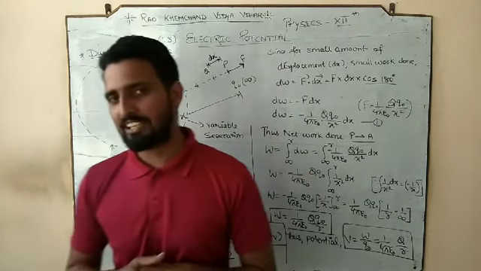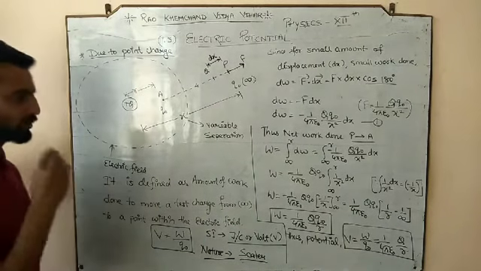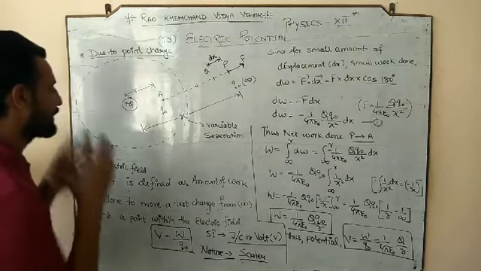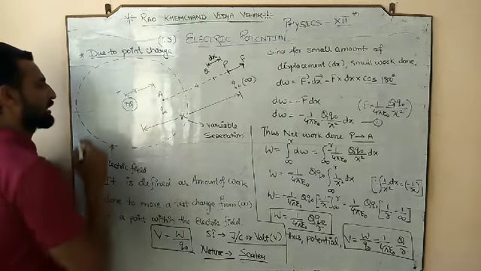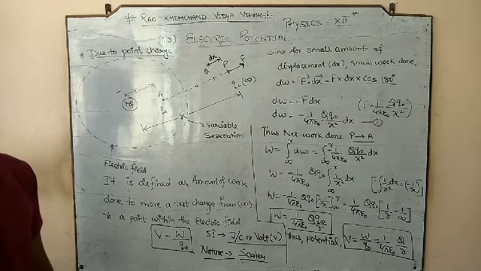The second point, for which I want to give just an example, and I request that you try it at home, is: what would happen if this source charge were negative?